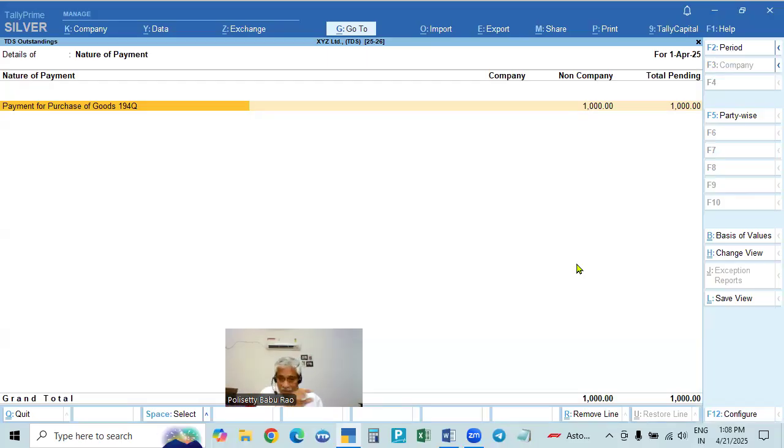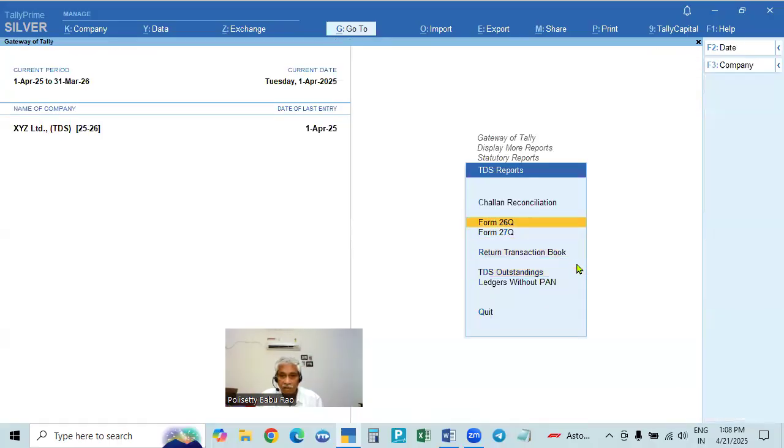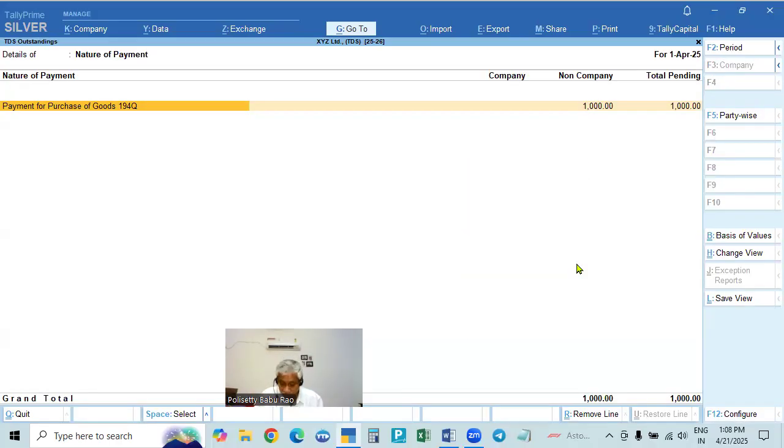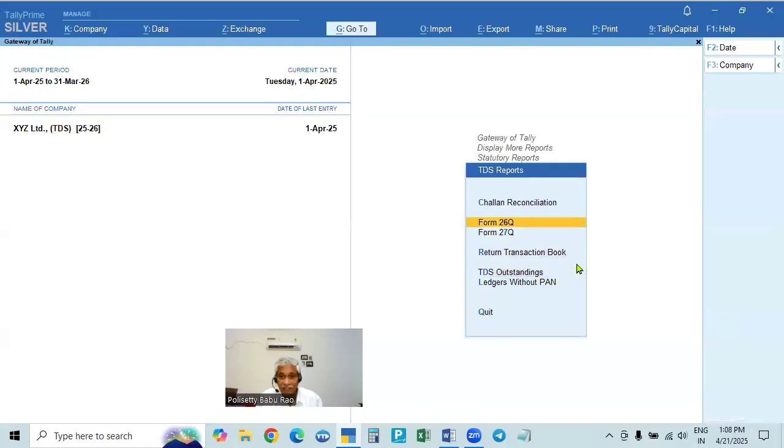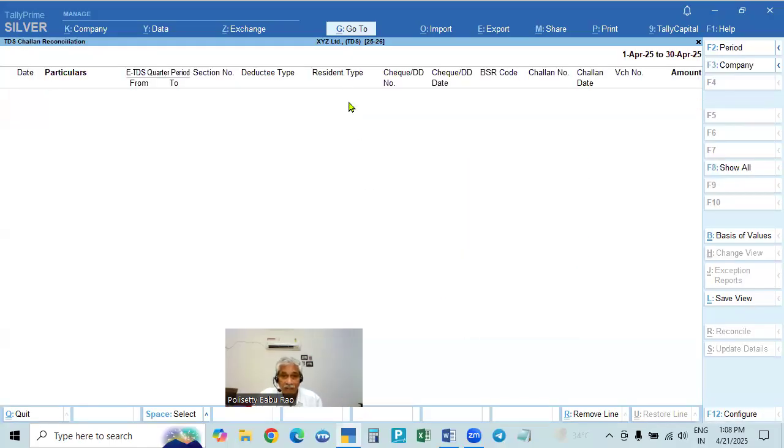Here, make the entry for the payment and take the entry printout. It will show the TDS challan, ITNS 281. Take the printout, sign it, take the cheque and go to the bank. Only the concerned banks, not all banks; some banks only will accept, and they will have a BSR code. Then come back, and this outstanding will disappear because the amount is paid. Then the challan will appear here. After making the payment, these details will come in the challan from the bank.